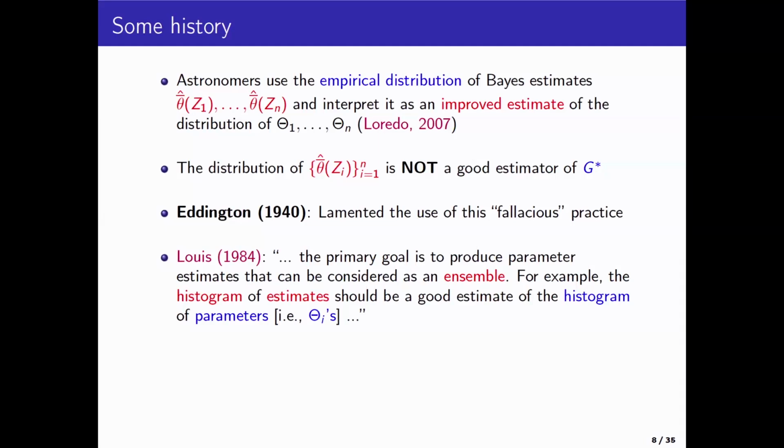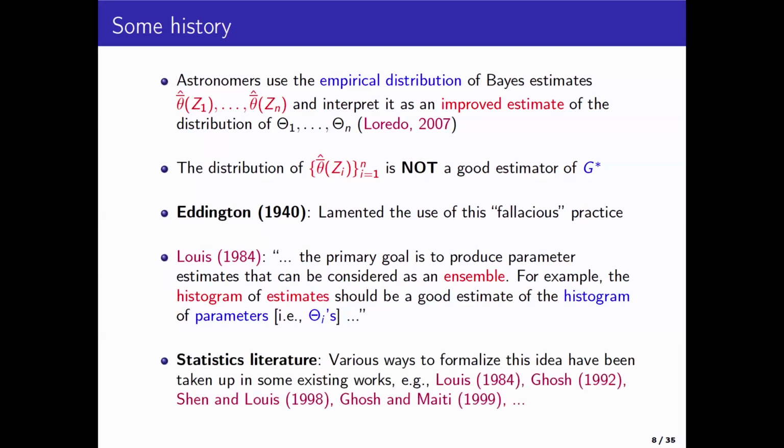And that is why I think the Bayes estimator may not be the ideal choice here. And in the statistical literature since then, there have been various attempts, but I don't think a comprehensive theory was known. And ours is an attempt to rigorize and study these things. Any questions?